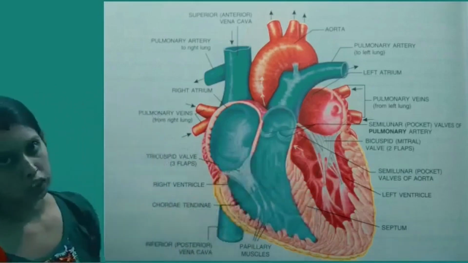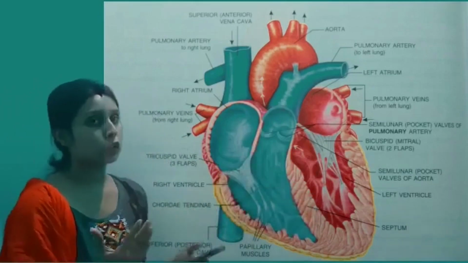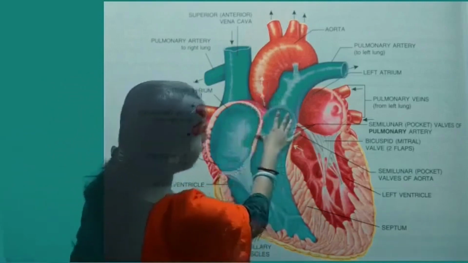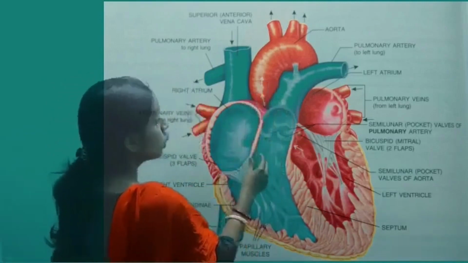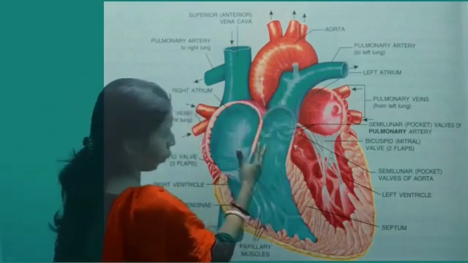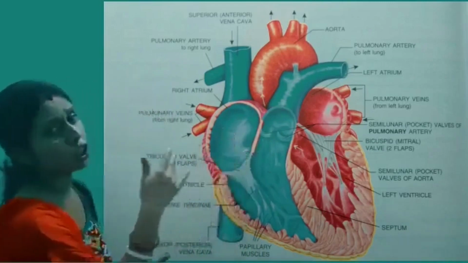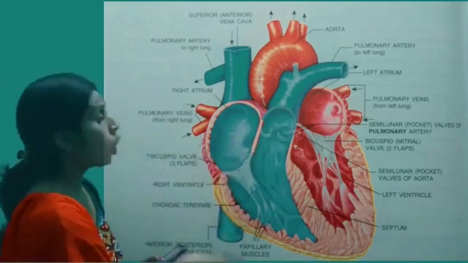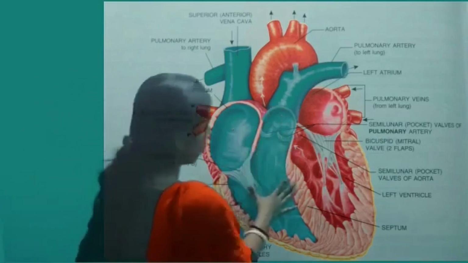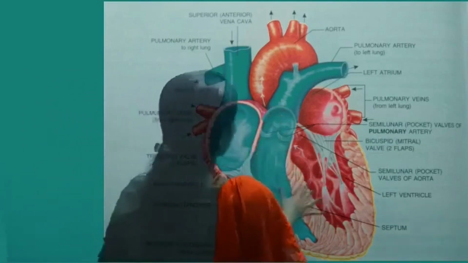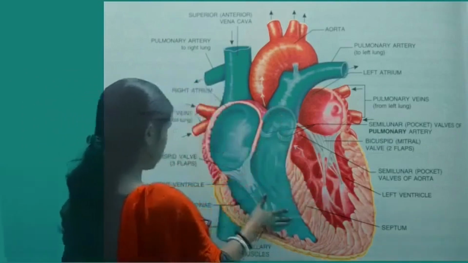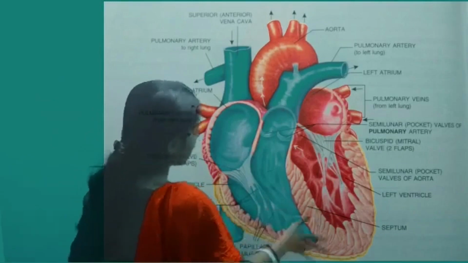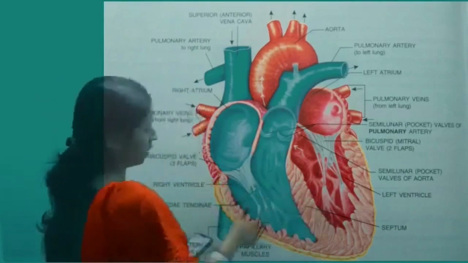As the name suggests, there is nothing much to discuss on it. The function of the anterior vena cava is to receive the blood from the anterior or upper part of the body, which includes the head, chest and arms. The posterior vena cava receives the blood from the lower parts of the body, which includes the abdomen and the legs.